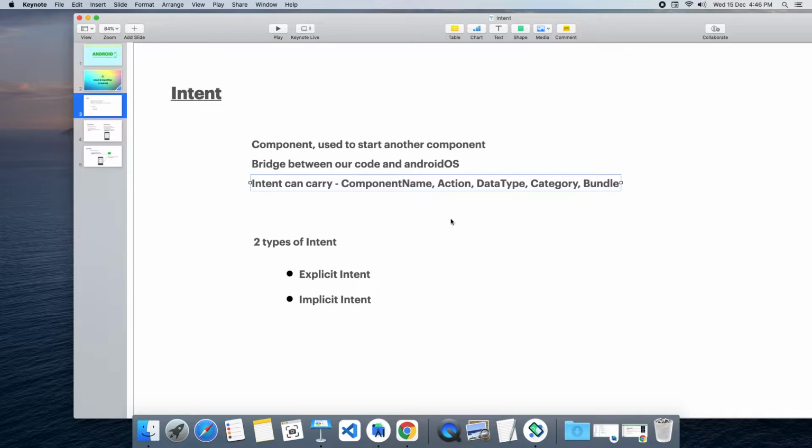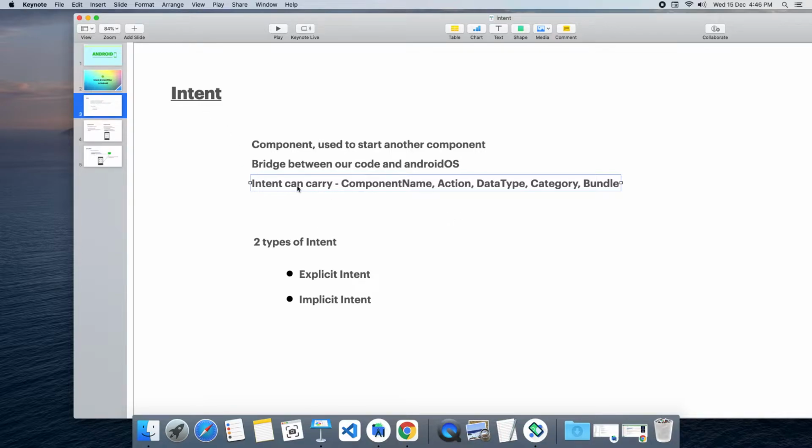Now see, if you want to start an activity, we are not going to create an instance for the activity. For example, Activity A equal to new Activity, we are not going to call that, even if it is Java code or Kotlin code. We are not going to create an instance for that activity in that manner. Instead, Android OS will create the activity. How will it create? Using intent.